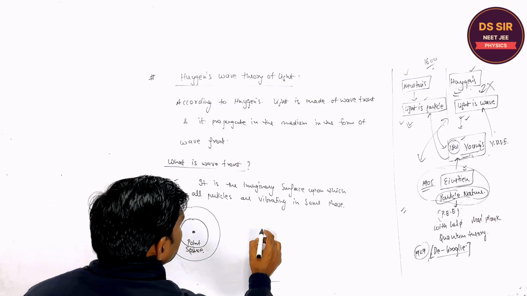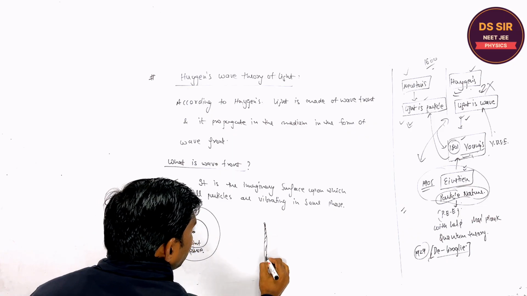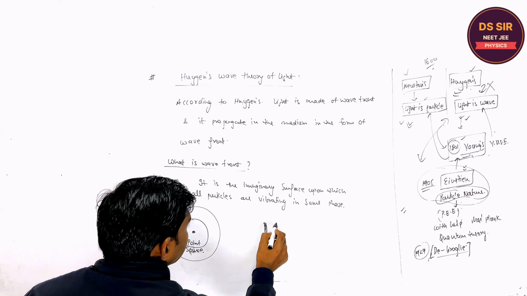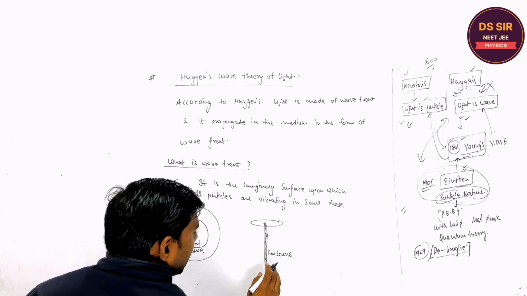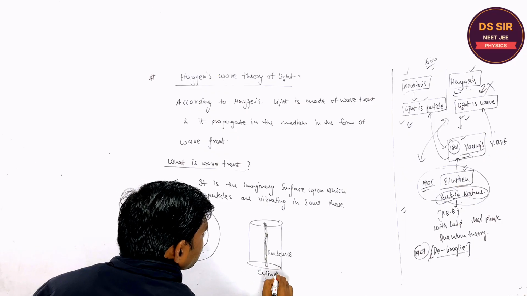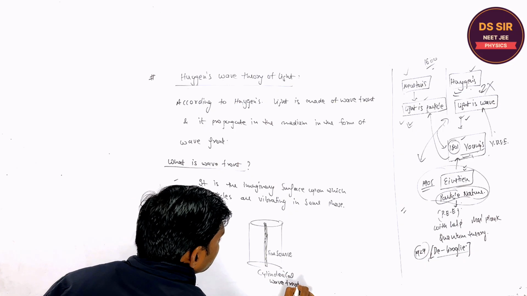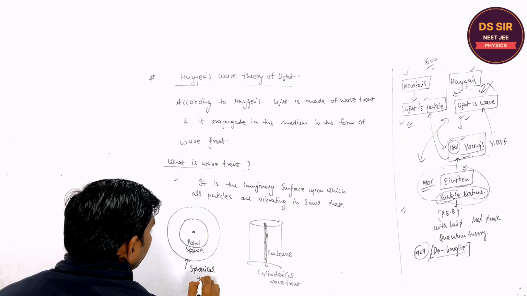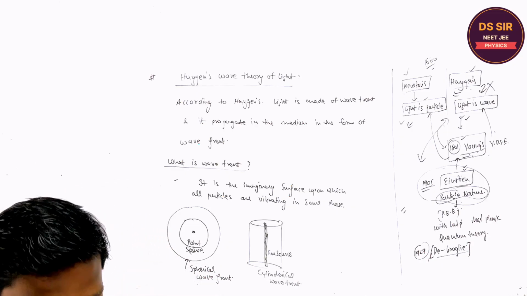If you consider the line source of the light, like a tube light you can consider, then with the help of this line source of the light, the cylindrical wavefronts are produced, right? These are the spherical wavefront. All right, this is spherical wavefront.